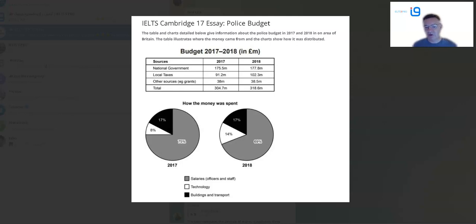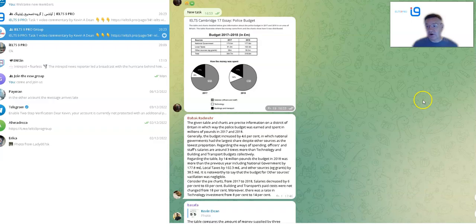That's pretty straightforward. And for the pie charts, we can see that the biggest proportion of expenditure is on salary for officers and staff. That's gone down, technology's increased, and buildings and transport remained unchanged. And that's pretty much it. That's all we've got to talk about.